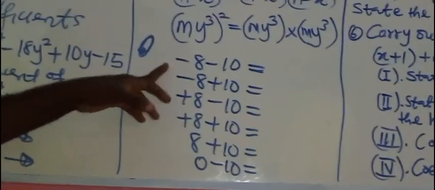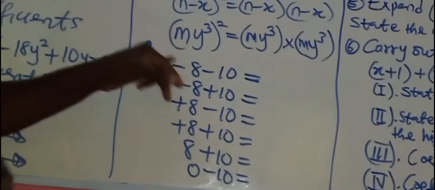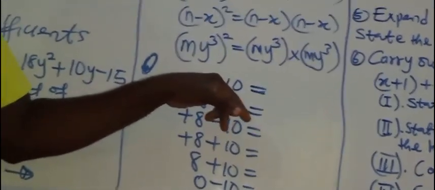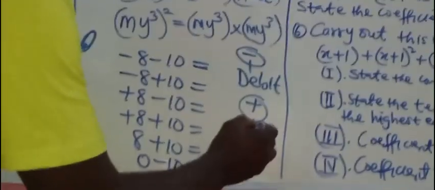Secondly, look at this: minus 8 minus 10. The minus sign is negative, and it is taken as debit in mathematics. Positive sign is taken as credit.